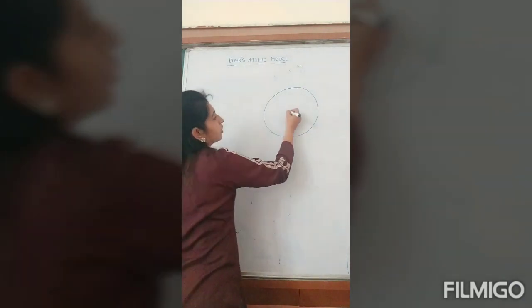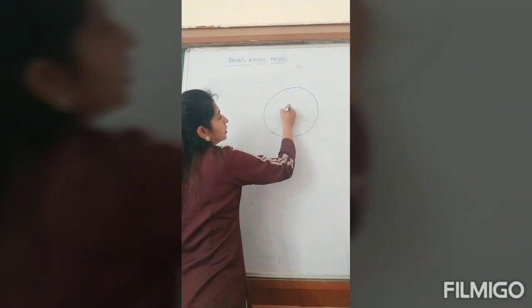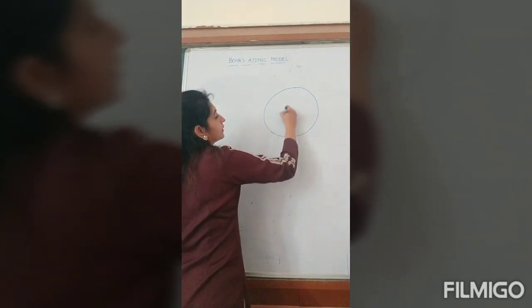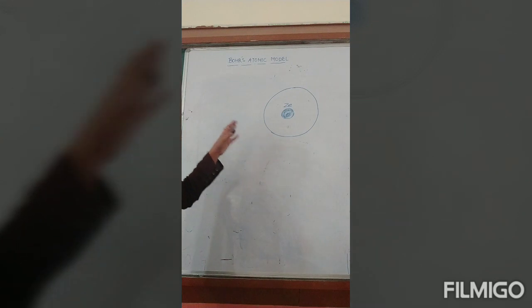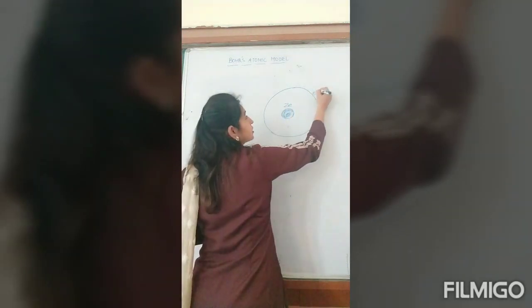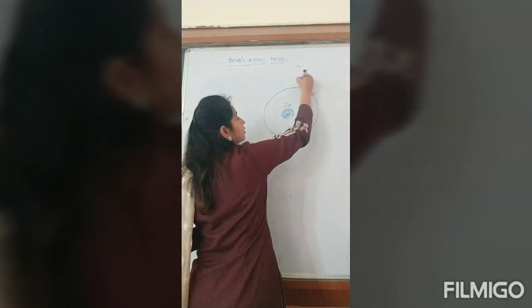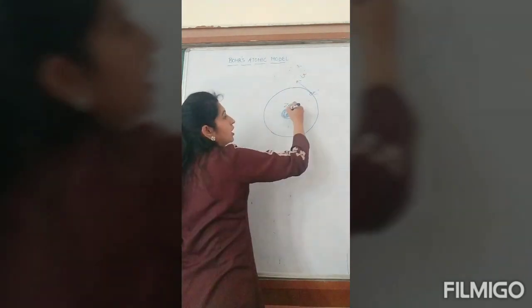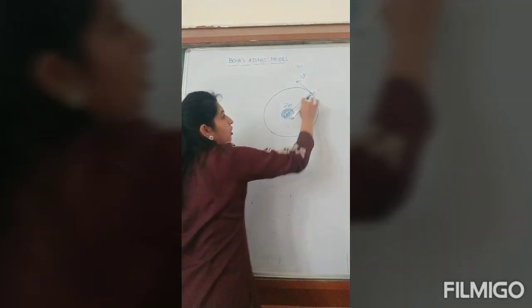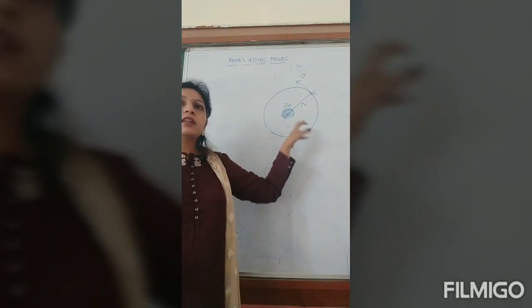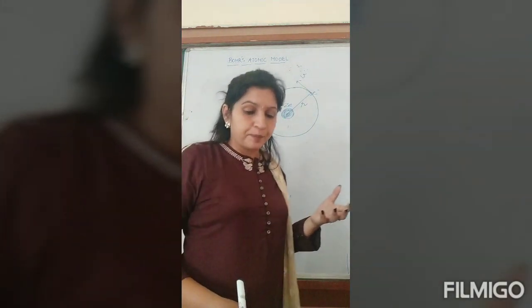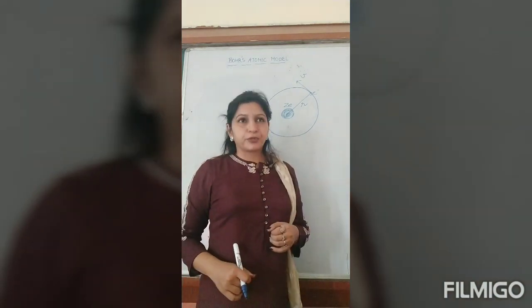This is the nucleus at the center having charge Ze, where Z is the atomic number of the atom. The electron is revolving around it in a circular orbit with speed v, and r is the radius of the orbit. Then to revolve in a circular path, a force is always required. What is the name of that force?